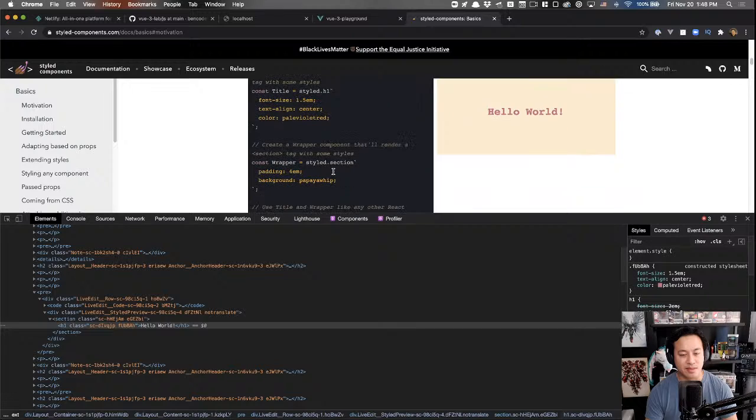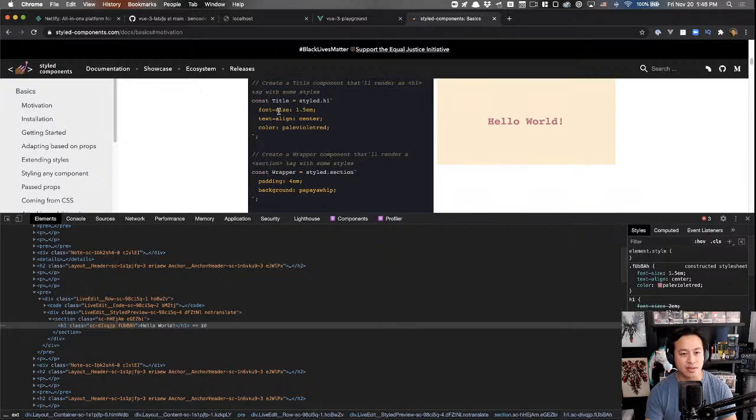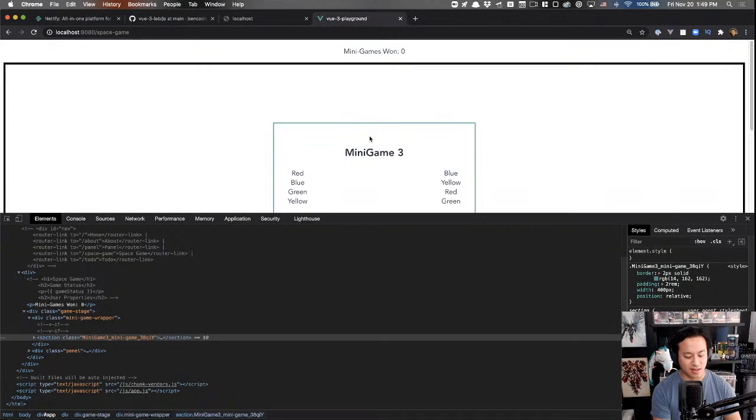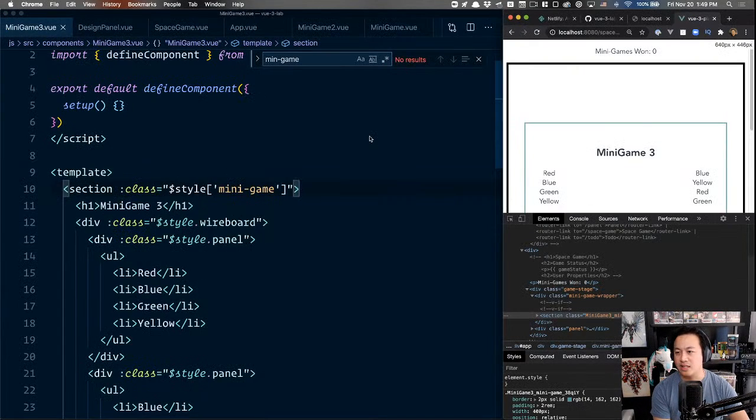Obviously for me, I think the big difference is it looks like they've improved it so it's more CSS-like and you don't have to do the object notation anymore. So that's nice. And so, yes, it looks like it is achieving a similar effect.